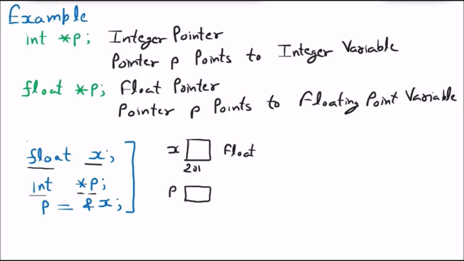We know that x is the data variable and p is the pointer variable. Let us suppose its address is 301. Now we are saying int, and we already know that once we say int *p, that means the pointer can point to an integer variable. Now the next line is p = &x.